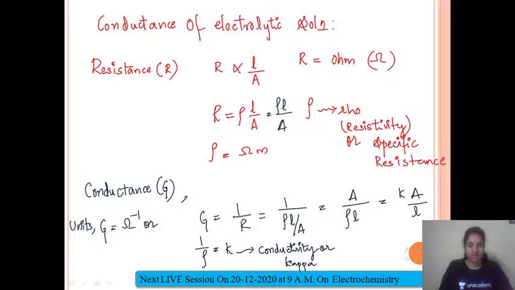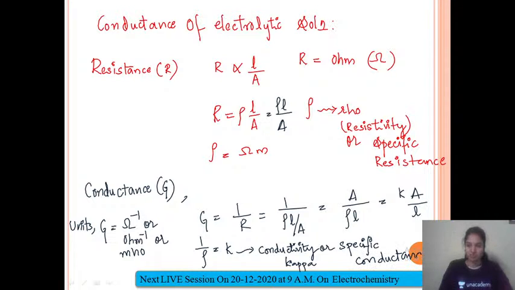Ohm inverse can be written in different ways. Ohm inverse can be written as mho, just reverse ohm, M H O. This is also one way of writing it. Likewise, for the unit of conductivity, or kappa, also known as specific conductance, just as resistivity is known as specific resistance.